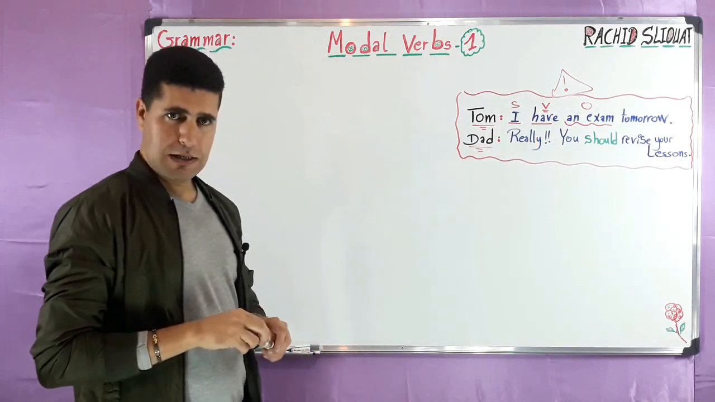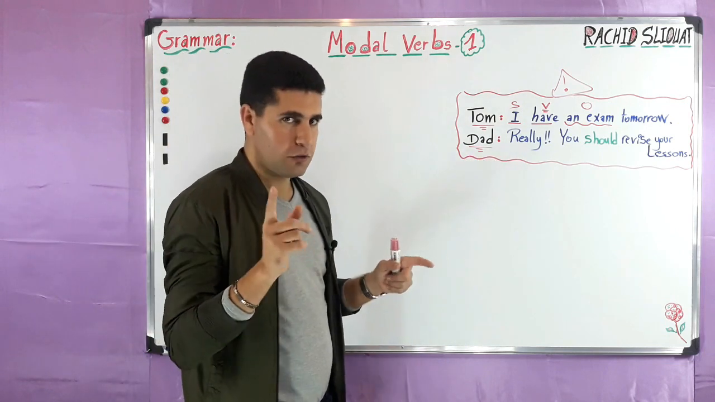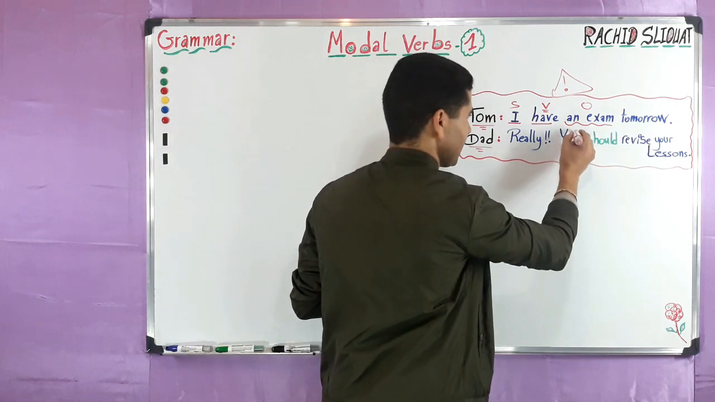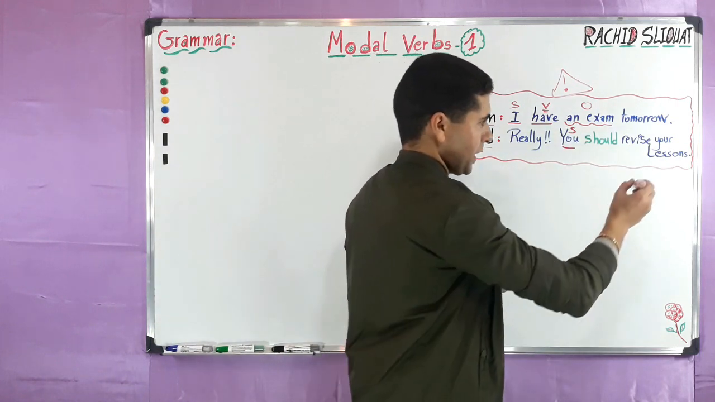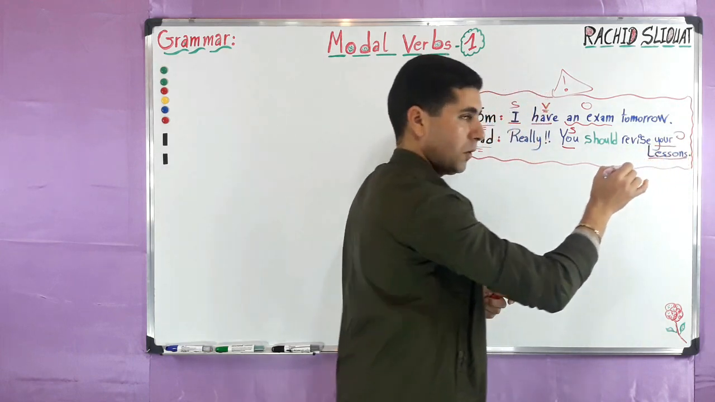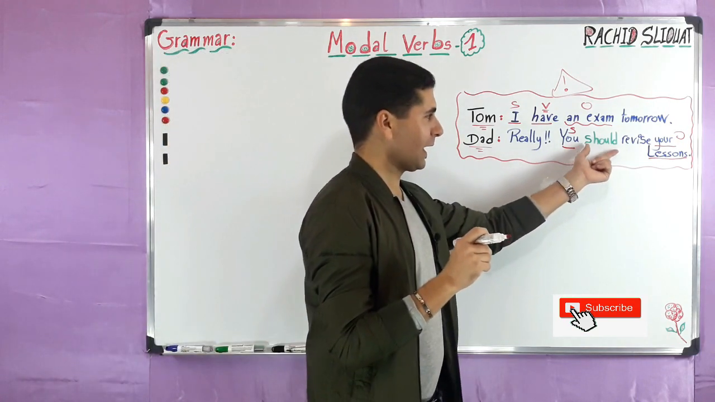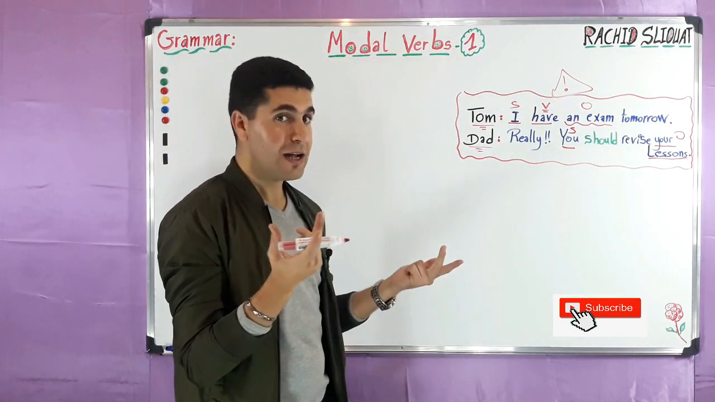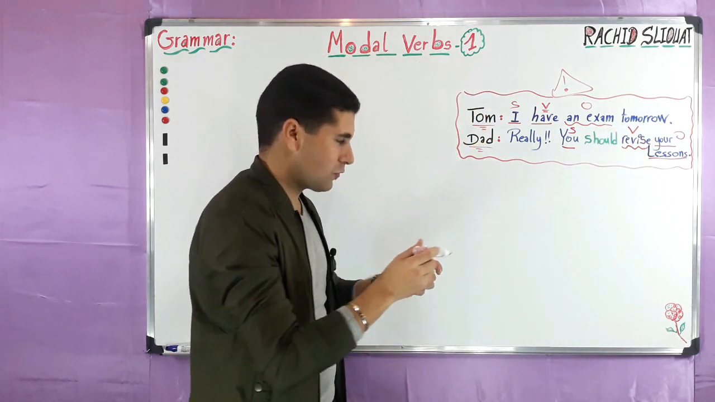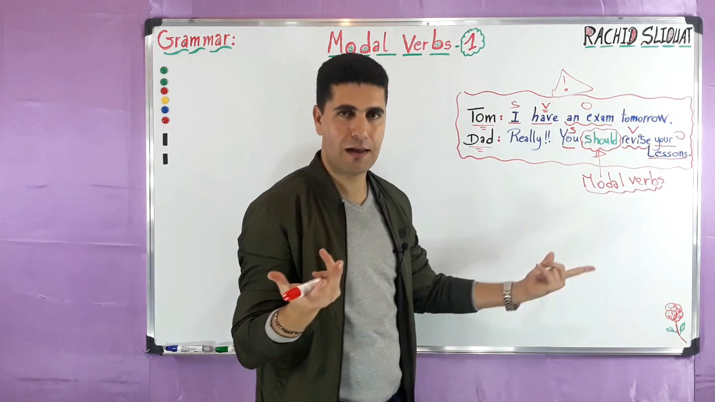Now, Dad, really? Really is something for interest or surprise. So, you should revise your lessons. You is very simply the subject, and here we have your lessons, and your lessons is the object. Now we still have should and revise. Revise is, as you might notice, the verb, and should is very simply a modal verb. So should is a modal verb.